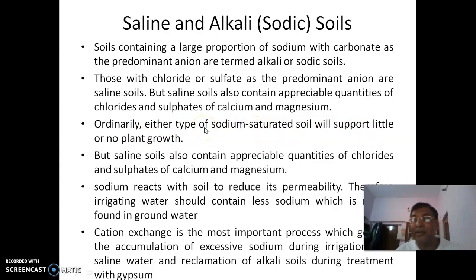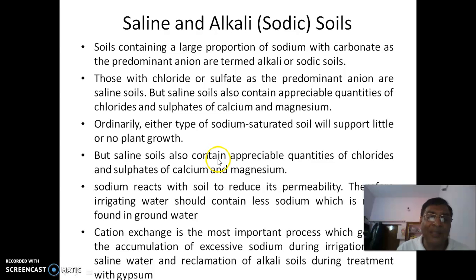This is the damage. I have seen practically all the land affected with this salinity or alkalinity, patches in a land with no plant growth at all.